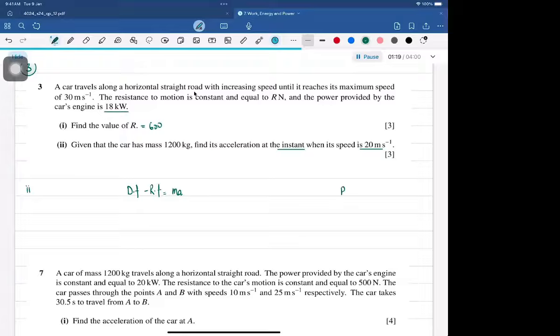So power is equal to force into velocity. If the power is 18 kilowatt, that means 18,000, and that's equal to force times velocity. That means we can find out the driving force. I'll take 18,000 divided by 20. So we have 900 newtons, which is the driving force. So that's 900 minus the resistive force, which you guys have already worked out in the previous part, equals mass times acceleration. So acceleration is equal to 900 minus 600 divided by 1200. That's equal to 0.25 meters per second squared. There you go.